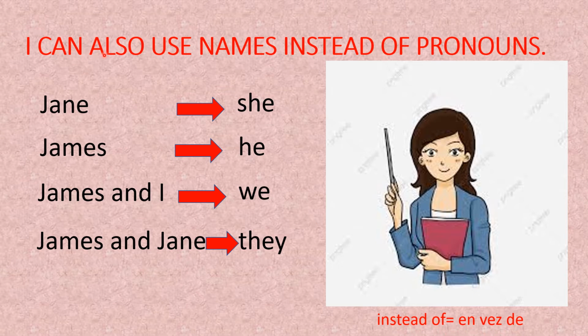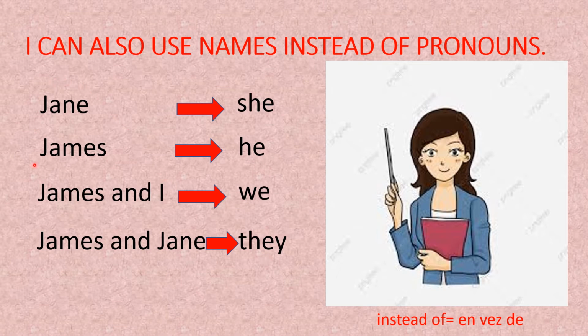I can also, yo también puedo usar nombres instead of pronouns. For example, Jane is a woman, so that means she. James is a man or a boy, so I can use he. James and I, we. Jaime y yo. James and I, we. Nosotros. James and Jane, they. Do you see?